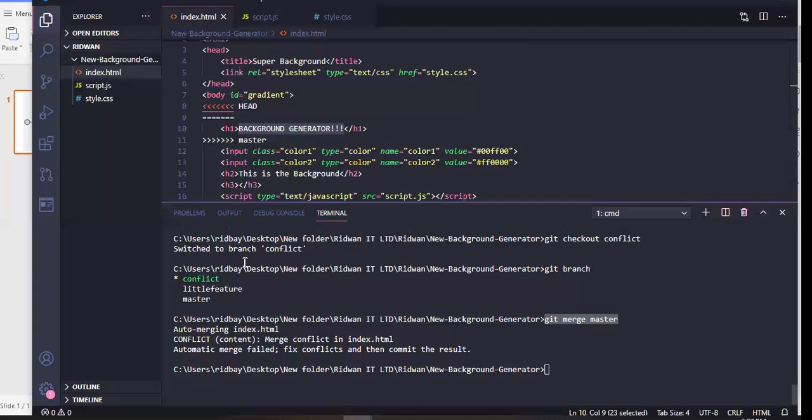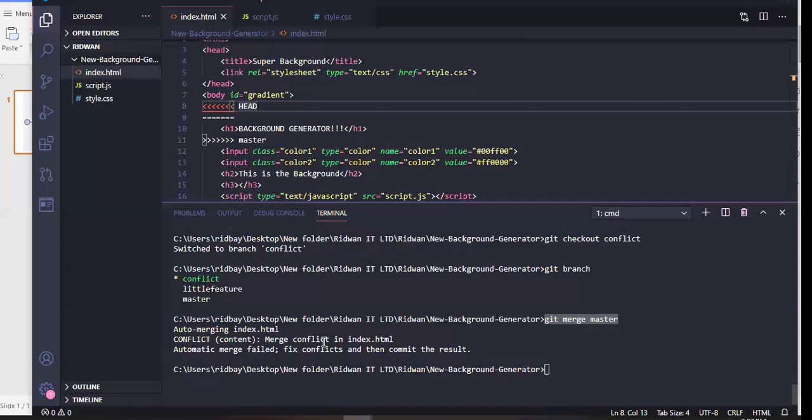Remember, these changes are done on the same thing, and that is why we are having a conflict. On a normal day, VS Code can suggest whether you want to keep these changes or retain your present changes. So inside the conflict branch, I do git merge master, and I get messages that a conflict is happening.